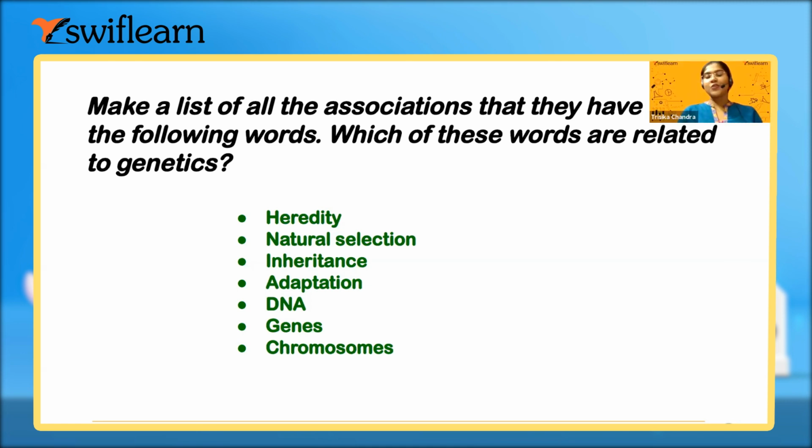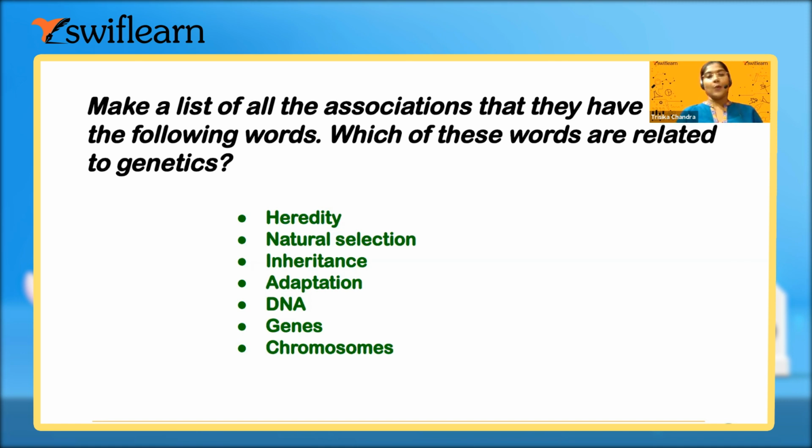So these two words are related to which branch? There is another branch where adaptation and natural selection belong. It starts with E. Ma'am, environment. Evolution.